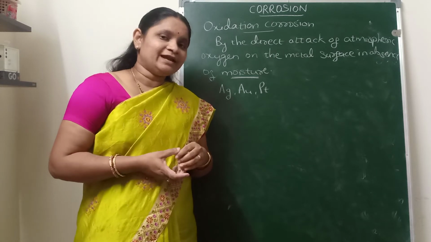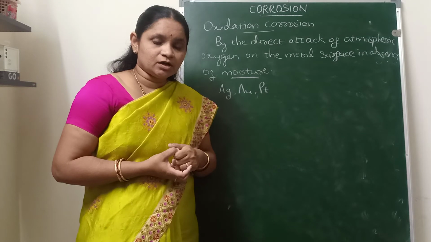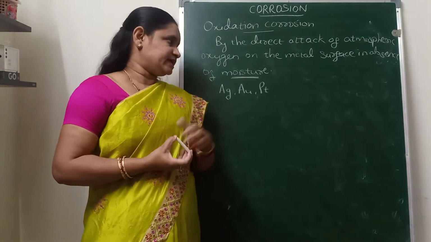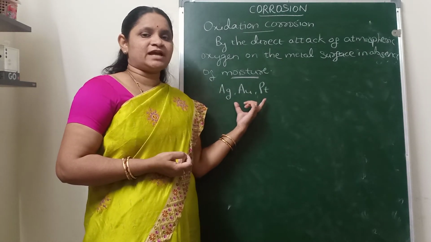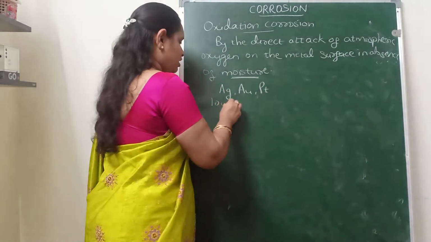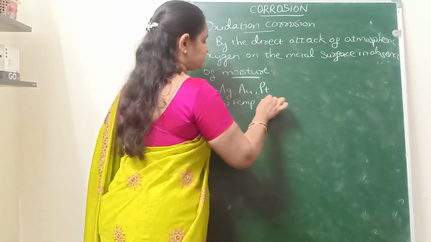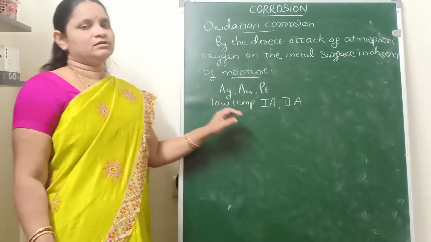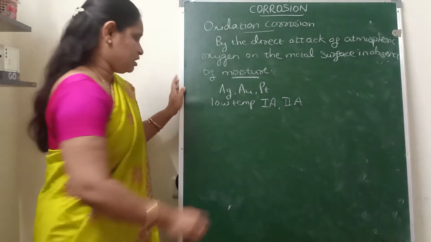But alkali and alkaline earth metals, that is first A and second A group elements, will undergo oxidation corrosion even at low temperatures also. Except these metals, all remaining metals will undergo oxidation corrosion at high temperatures, whereas at low temperatures also, the first A and second A, that is alkali and alkaline earth metals, will undergo oxidation corrosion. So now the mechanism of oxidation corrosion.